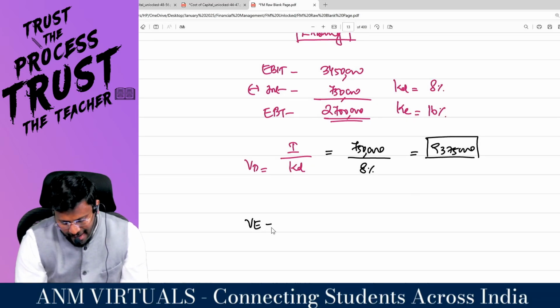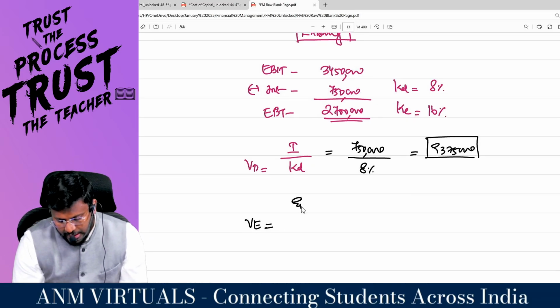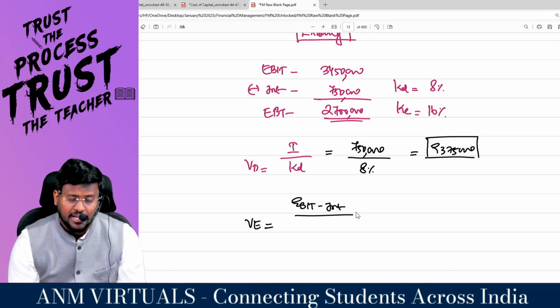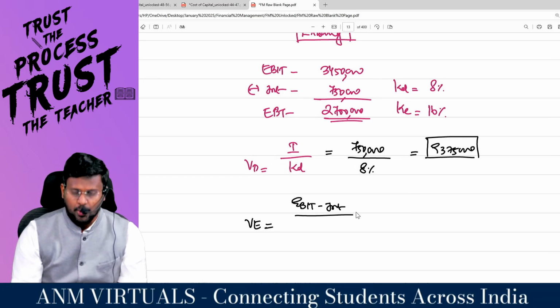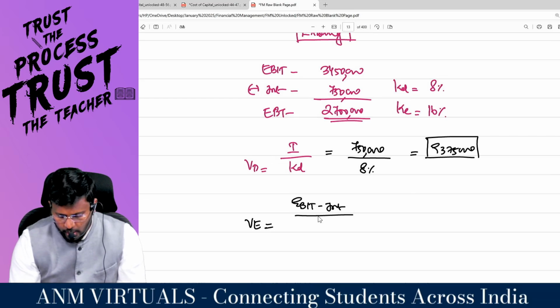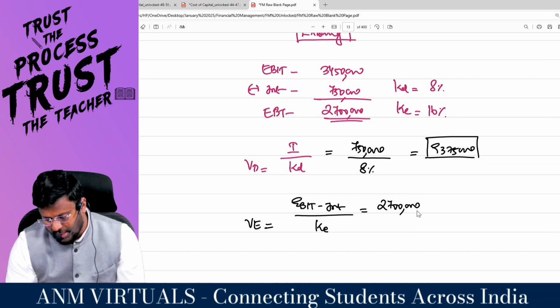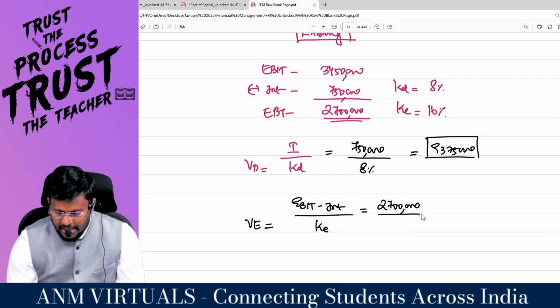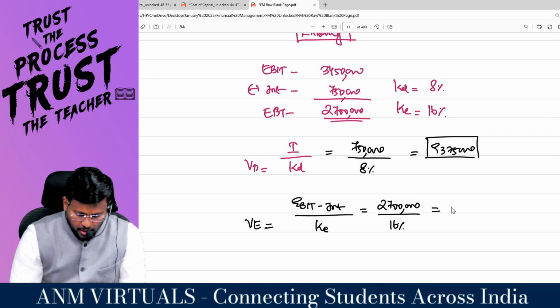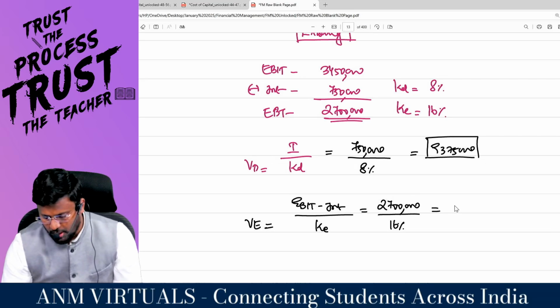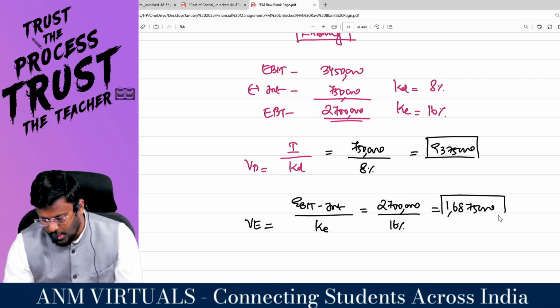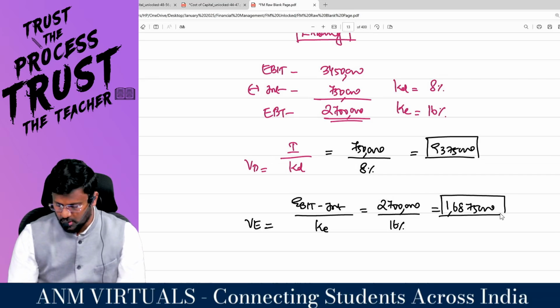As we all know, value of equity is equal to EBIT minus interest, because EBT is the amount that can be enjoyed by the equity shareholders. That is the earnings available to the equity shareholders divided by KE, which is 27 lakhs divided by KE of 16%. So 27 lakhs divided by 16% comes to 1 crore 68 lakhs 75,000.